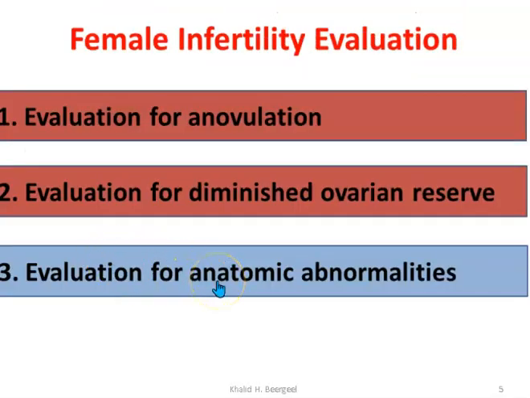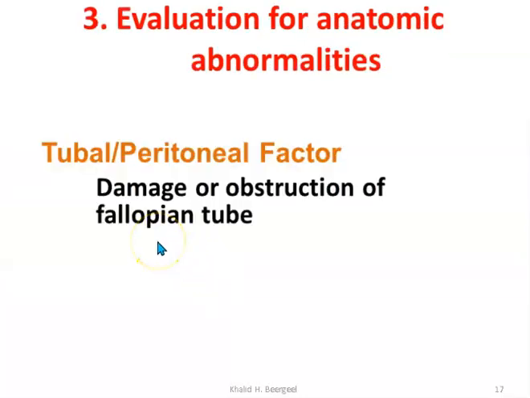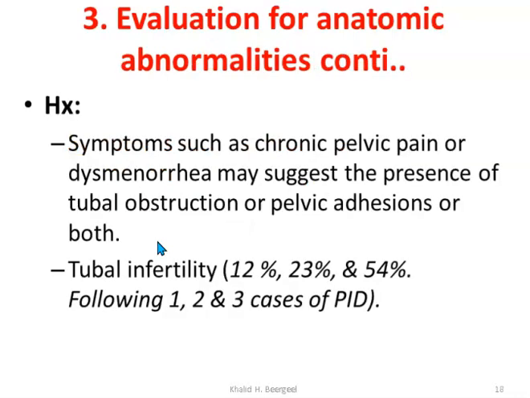The last thing that we need to evaluate for female infertility is anatomical abnormality. Anatomical abnormality includes peritoneal factors, which may be due to damage or obstruction of the fallopian tube, mostly from PID or infections. You may find from history the woman having pelvic pain or dysmenorrhea, which may suggest there are tubal obstruction and adhesions.